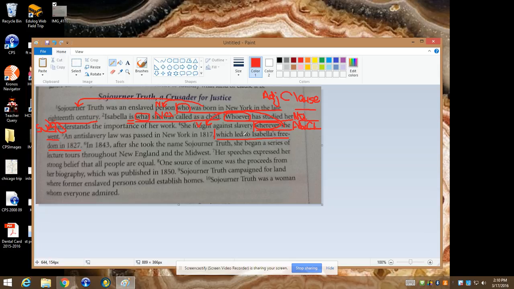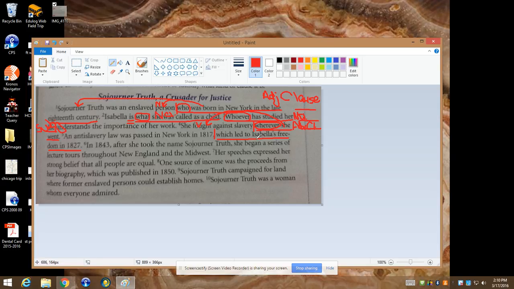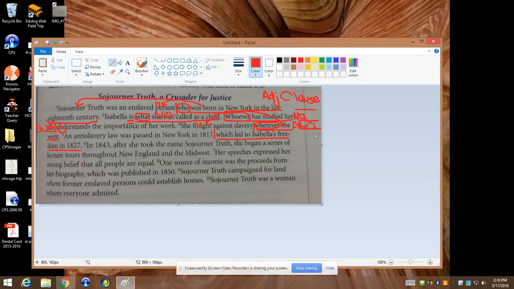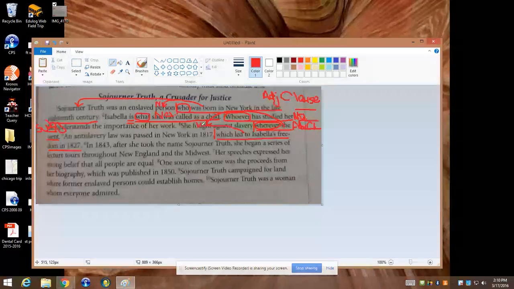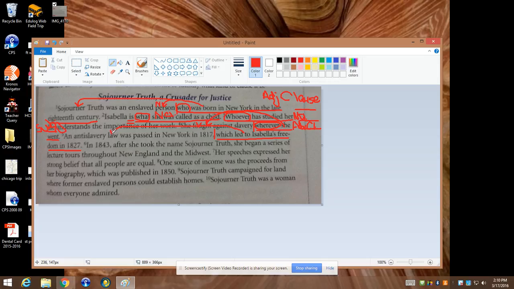Now you need to do the blank test. Law, which led to Isabella's freedom, was passed, which led to Isabella's freedom. New York, which led to Isabella's freedom, and you should begin to see whether it describes or acts as a noun. And this one describes. And this whole clause is describing what? The law. And law is a noun, so this clause is an adjective clause.